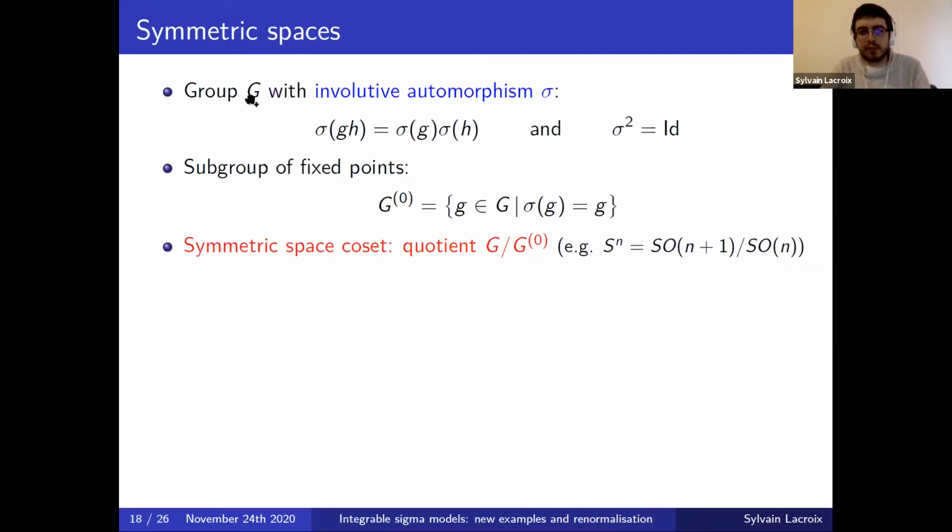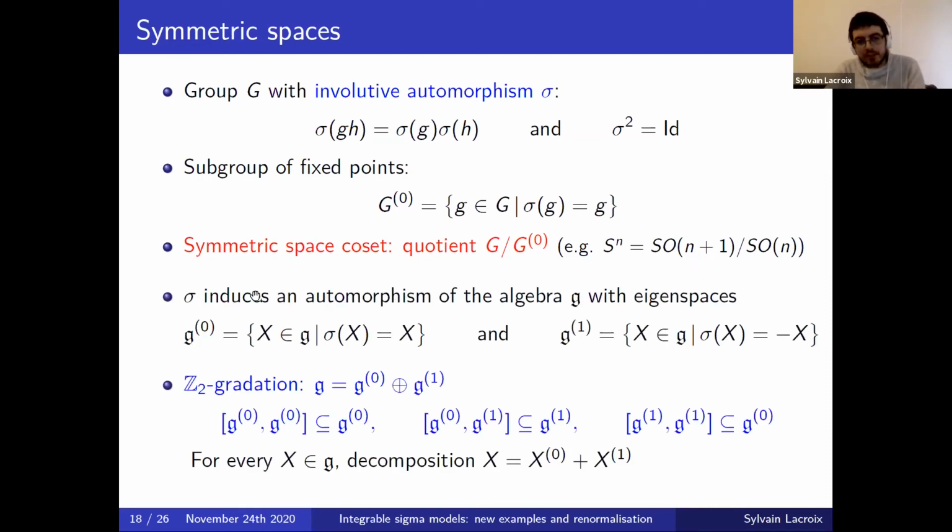So we start with a group G, which possesses an involutive automorphism sigma, so which preserves the multiplication on the group and which squares to the identity. So that's the involution property. And we can then look at the fixed points of this automorphism, which always form a subgroup G0 of G. We can then look at the quotient of G by G0, and this is exactly what we define as a symmetric space coset. And a typical example of this is the spheres in n dimension, which is given by the quotient of SO(n+1) by SO(n). Also, another example are the AdS spaces, which are just a non-compact version of this coset construction.